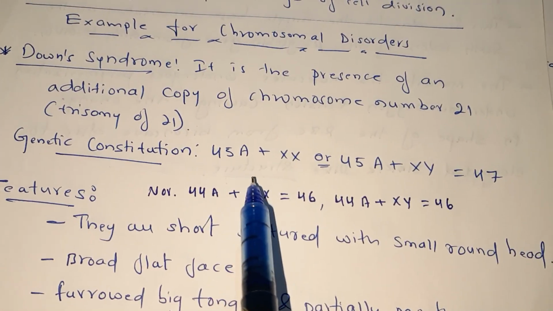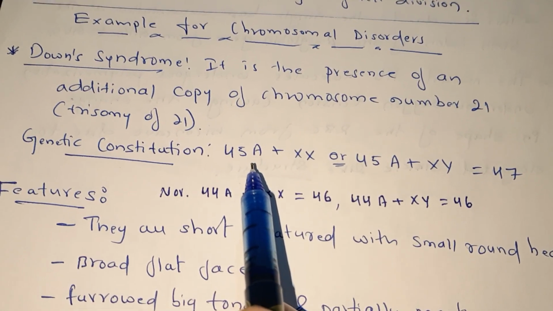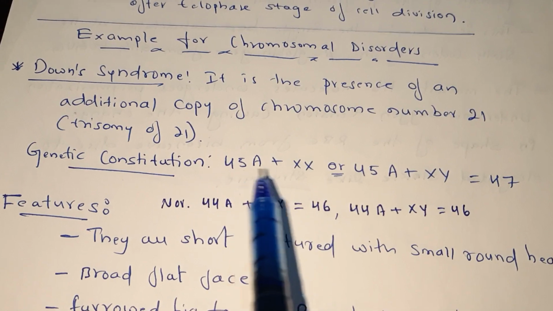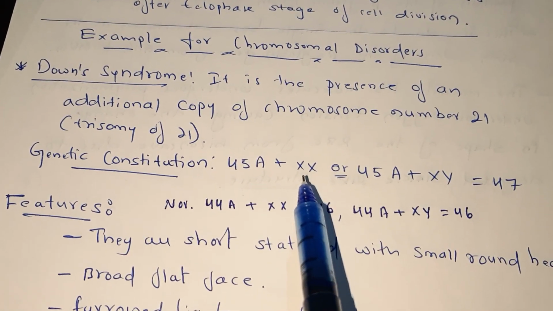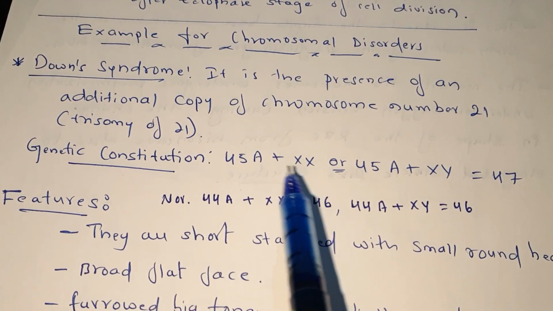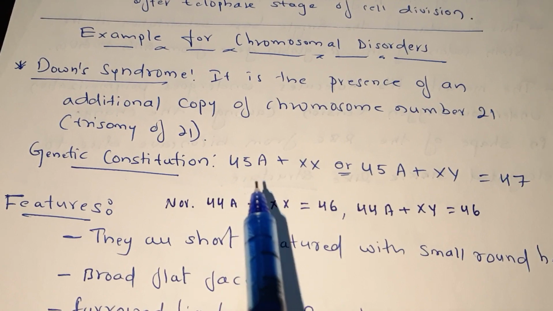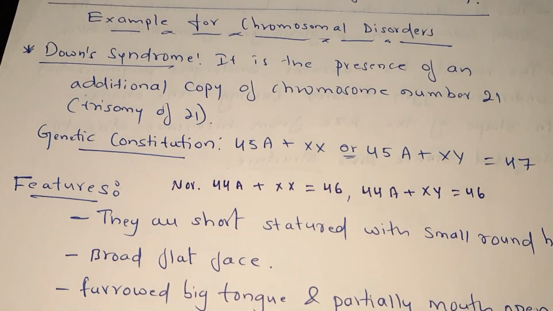But look at the above. Instead of 44, here is 45A. Is it clear? So 45 autosomes and the allosome sex chromosomes are normal. 45, 46, 47. So abnormal female. Down syndrome you may find in male as well as in female.